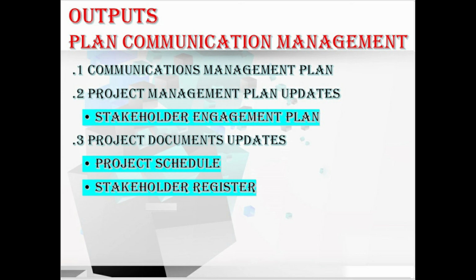That is the project schedule and the stakeholder register. Let me explain these two things. First, the project schedule may be updated to reflect the communication activities. And coming to the stakeholder register, it may be updated to reflect the communication plan. Okay, hope you understood about all the outputs of this plan communication management.